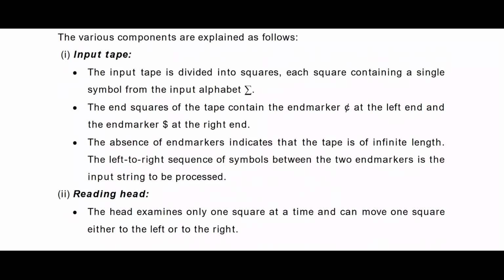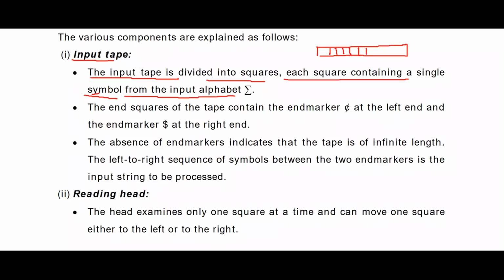We will see the formal information about what an input tape is. The input tape is divided into squares, each square containing a single symbol from the input alphabet. Here you have a number of cells, and in them you have your string. This string is designed from sigma. Your read head will read the symbols from this input tape and send them to the control unit.